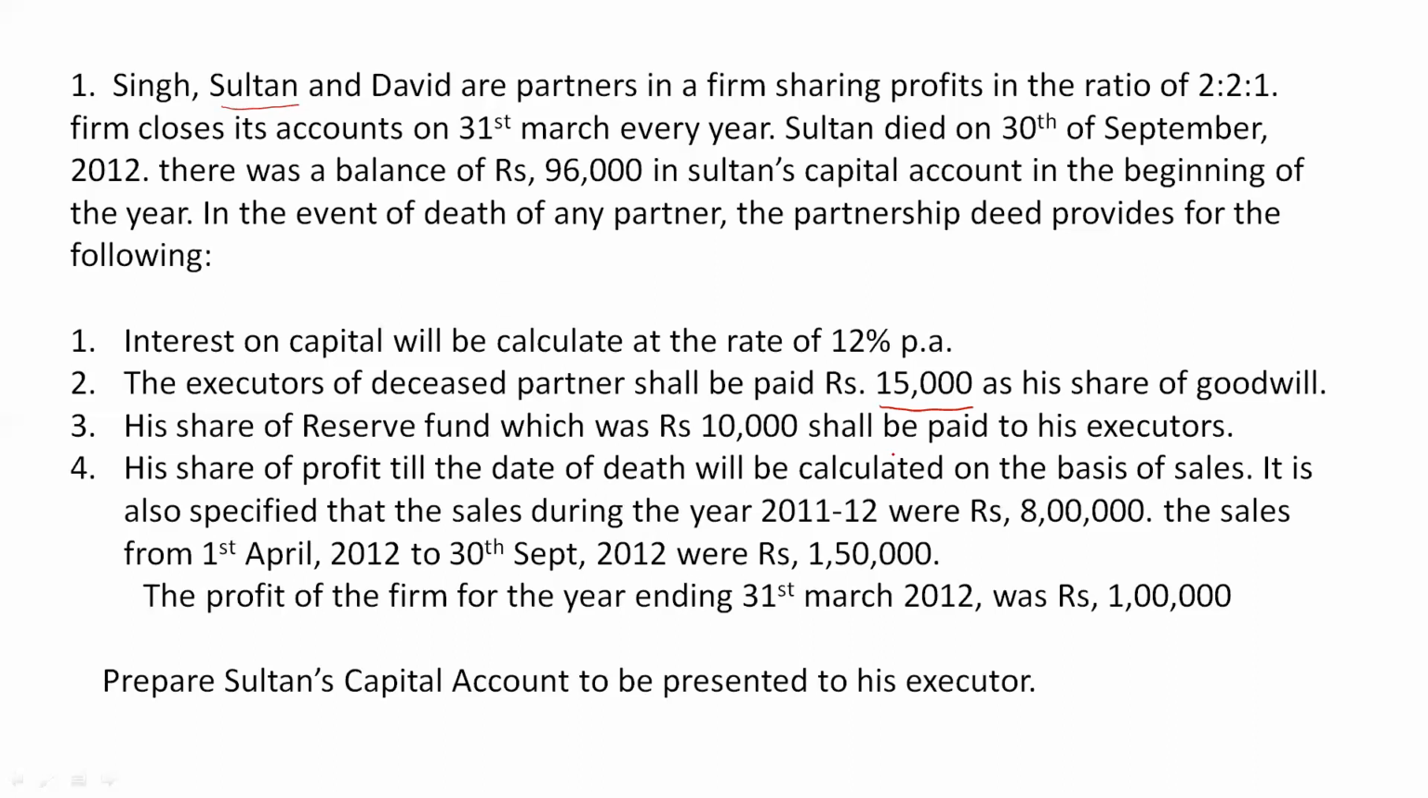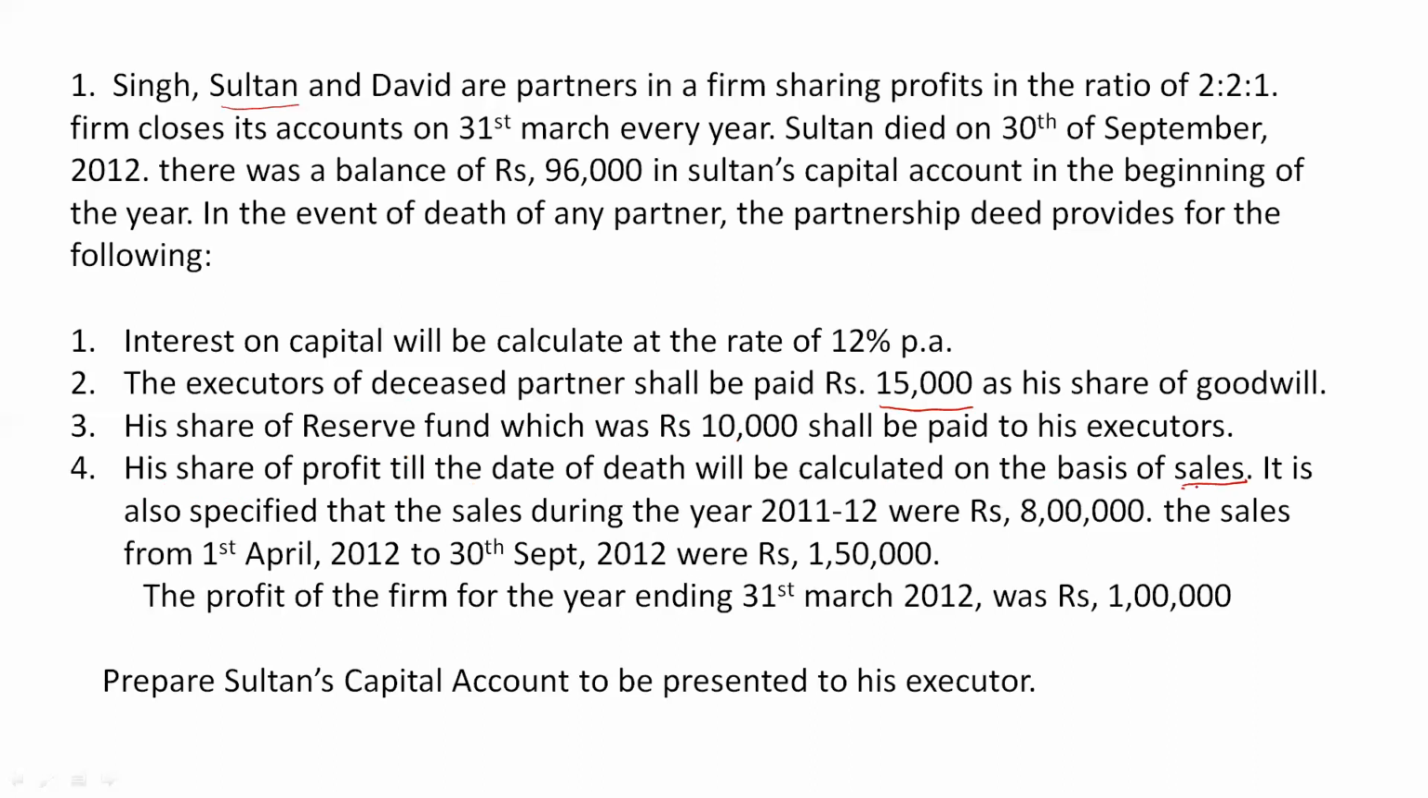Usually they will give the goodwill of the firm, out of which we have to find the deceased partner's share of goodwill. But in this question the amount is directly given, which has to be given to the executors of the deceased partner. Then his share of reserve fund, rupees 10,000, shall be paid to his executors. Again, reserve fund is an undistributed profit, so the amount is directly given here. This also has to be paid to his executors. Then this thing is important now: his share of profit till the date of death will be calculated on the basis of sales.